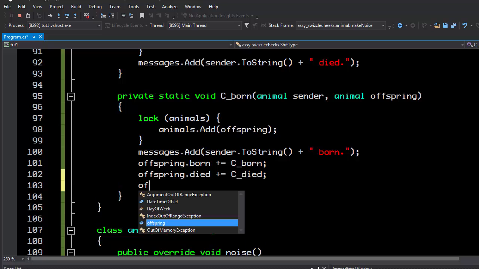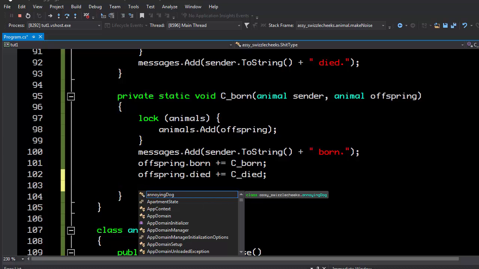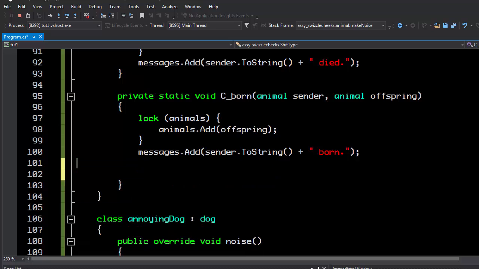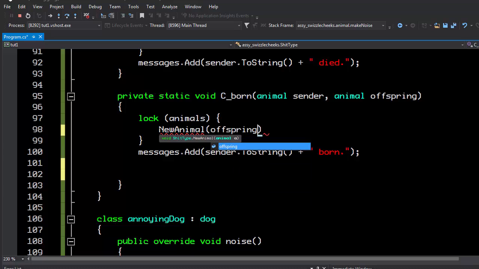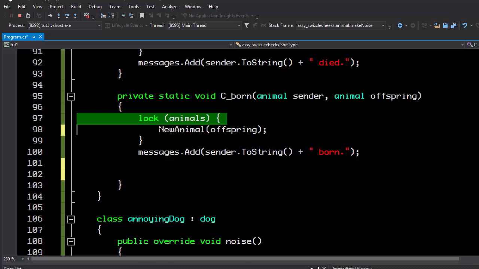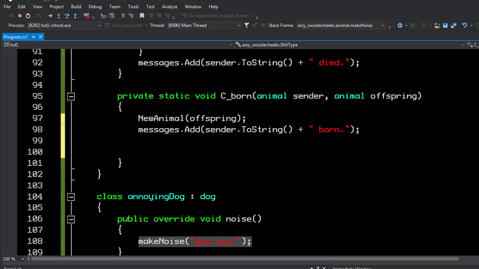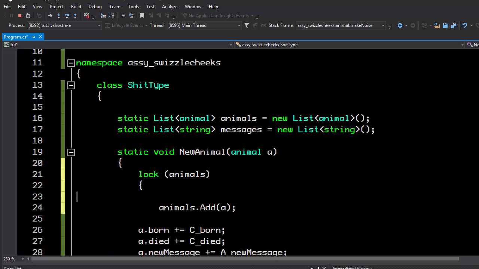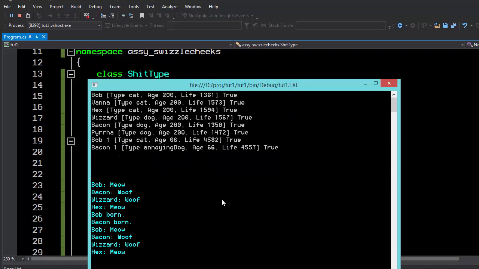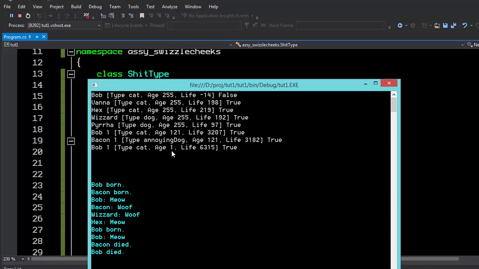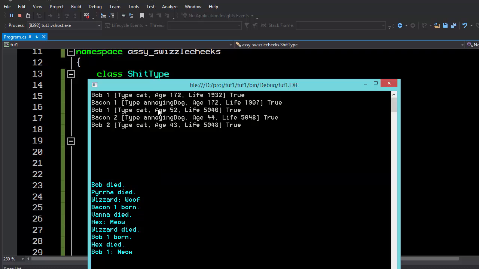As you can see, we subscribed to the event in the original message, but we did not add to it here. So actually what we should be doing is instead of subscribing to this here and doing this here, we should just do new animal offspring. And frankly, the lock on the animals should be taking place in the new animal definition, which is here. So that should have fixed everything for us. Now let's go ahead and continue running it. And this one won't bark because we already killed it off, but now the new ones should yip yip from here on out.